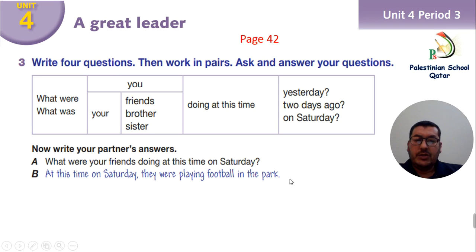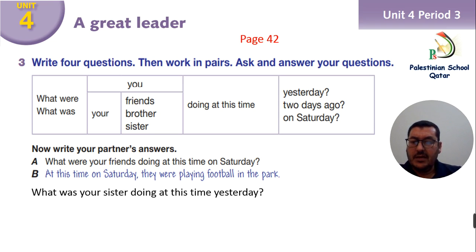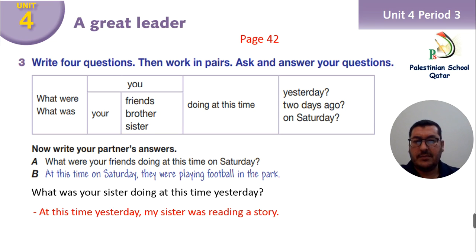So, you have to write 4 sentences, everybody, or now you have to write 3 sentences. I will do one of them, okay? What was your sister doing at this time yesterday? Okay, you can answer anything that happened at a specific time. For example, at this time yesterday, my sister was reading a story.